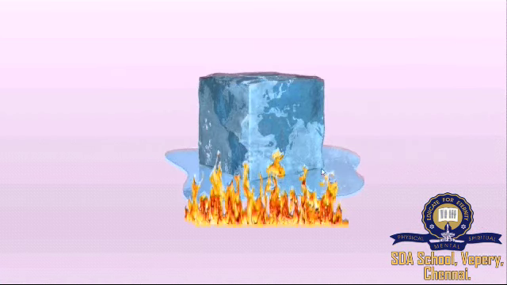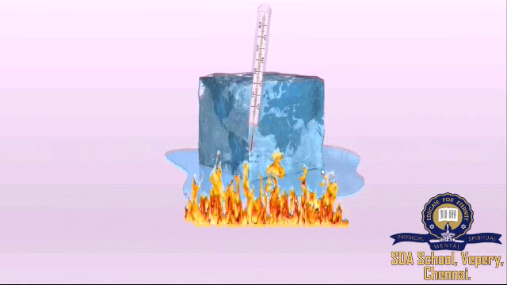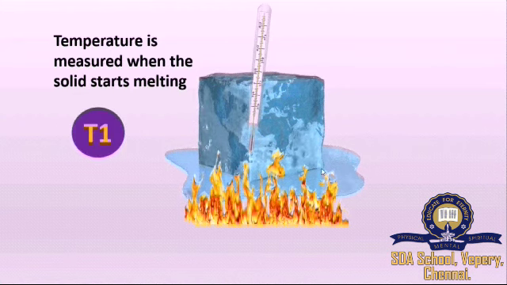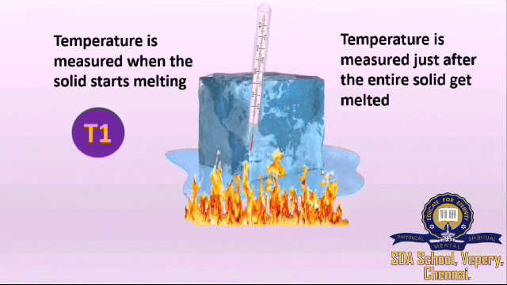So this is the ice cube and I'm supplying heat energy, and I am measuring the temperature when the solid starts melting. I say it as T1. Now the temperature should be measured just after the entire solid gets melted. Through this process, the heat energy is continuously being supplied, right? So the temperature is measured just after the entire solid gets melted.